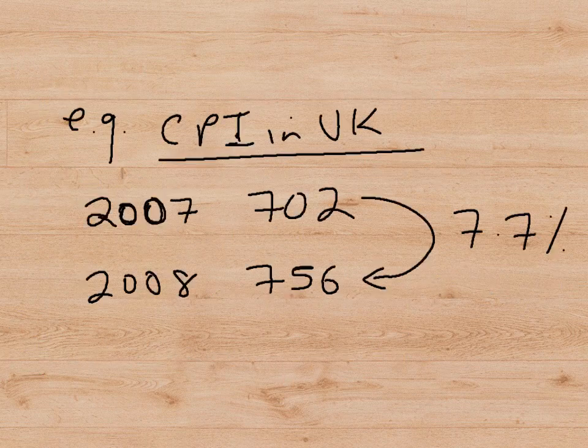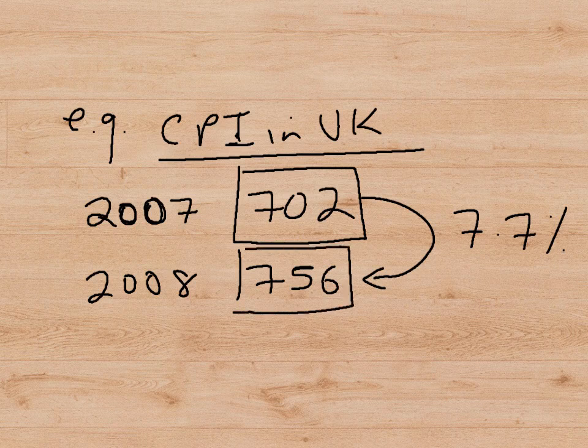So let's see how we actually express the inflation rate. Imagine that the CPI in the UK in 2007 had a value of 702, and then in the next year it had a value of 756. The change in the CPI, the change in the index, is 7.7%.